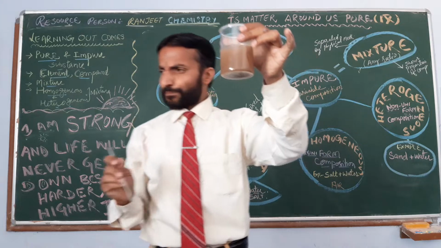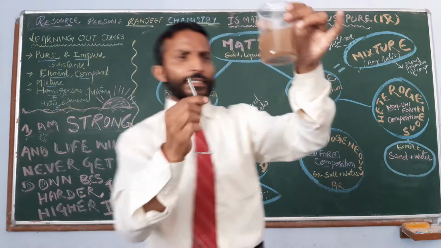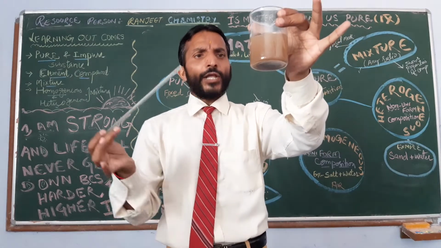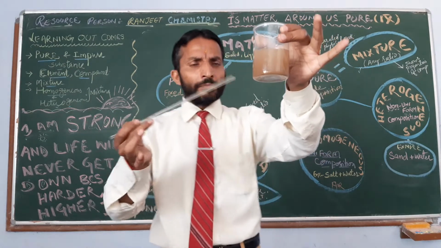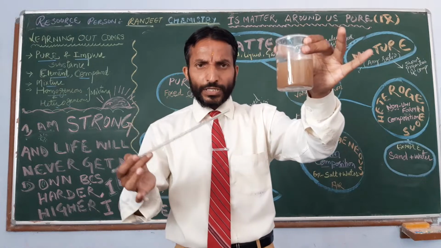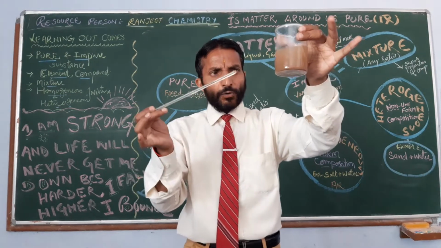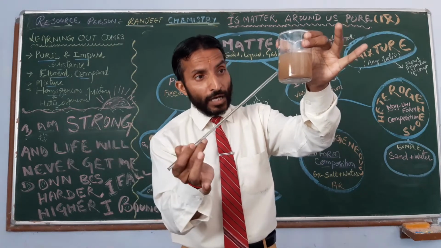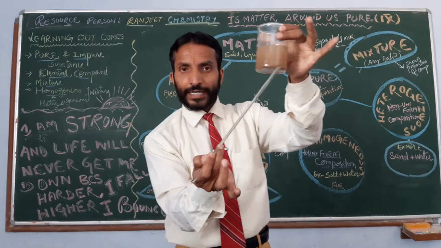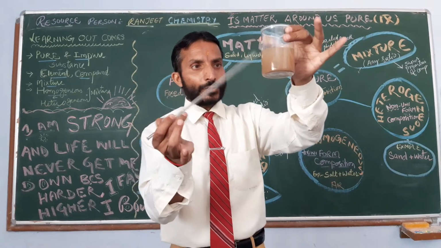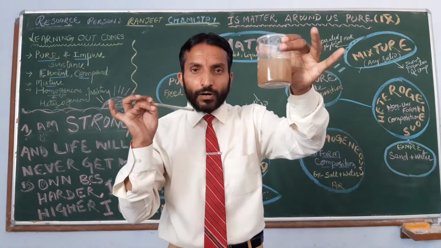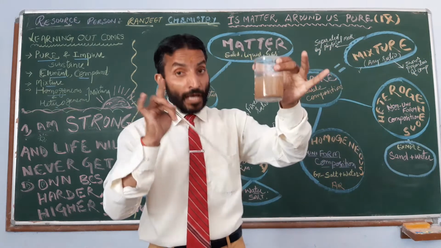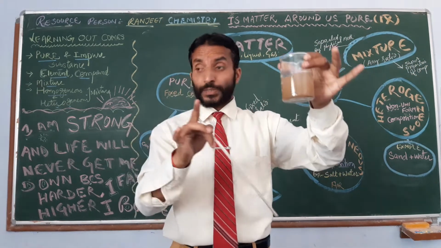Now, what will you see? After a few minutes, you will see that some particles settle down. And if you analyze a sample of the mixture here, what will you find out? Is there equal distribution? No. At the bottom, more sand particles will be available, and at the top and the middle, it is a lesser amount. So here they are not uniformly distributed. This is known as a heterogeneous mixture, right?